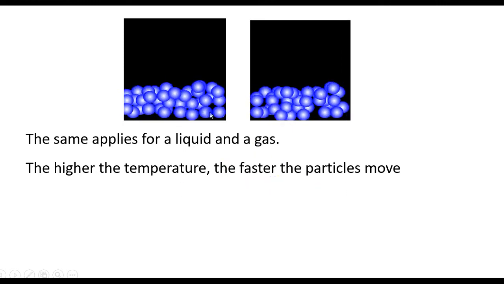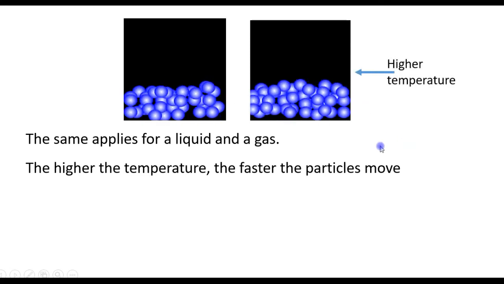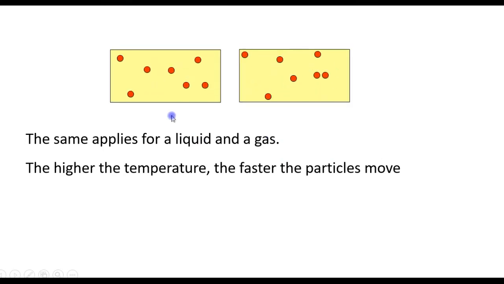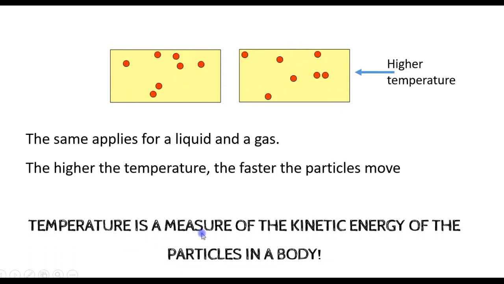Here we have a liquid, and here we have the same liquid at a higher temperature. The particles are moving faster. And here is a gas, and here's the same gas at a higher temperature. The particles are moving faster, they have more kinetic energy. So here temperature is higher. So temperature is a measure of the kinetic energy of the particles in a body.